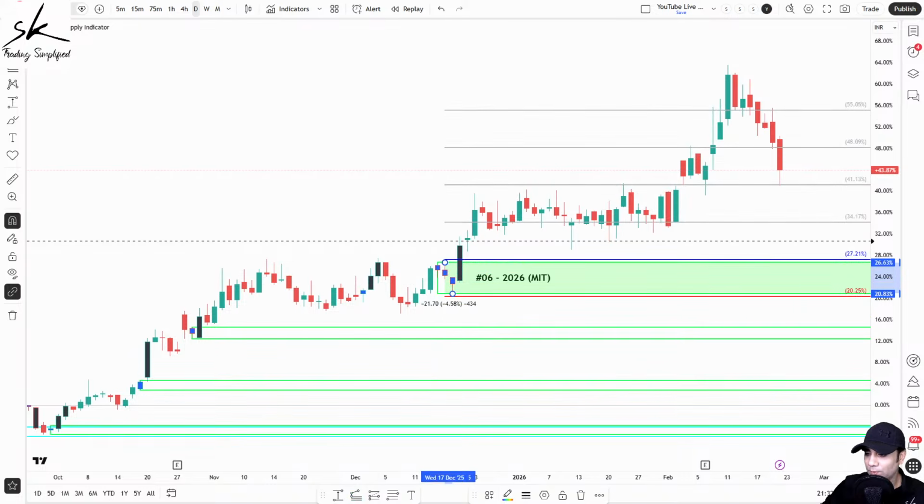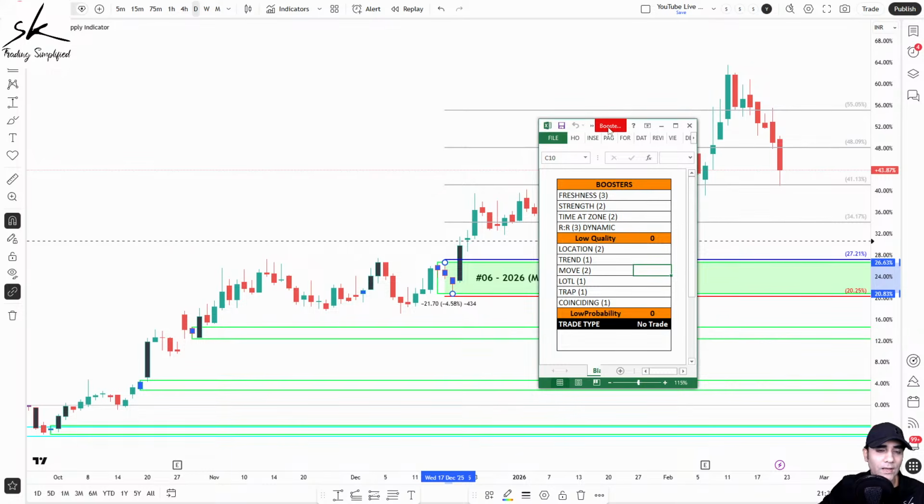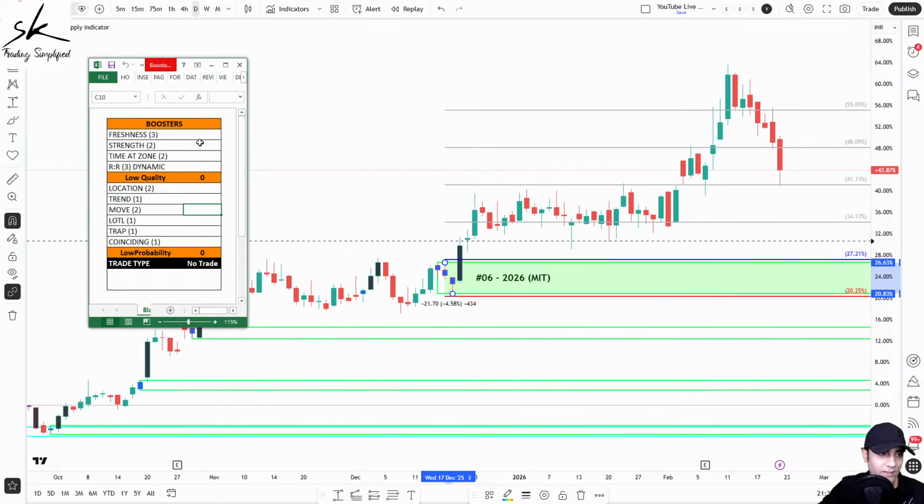So starting with the first one, which is freshness. Is this a fresh zone? The answer is yes, gets a score of 3. Strength, we have an explosive move. That is the reason the indicator is identifying it for us, gets a score of 2.